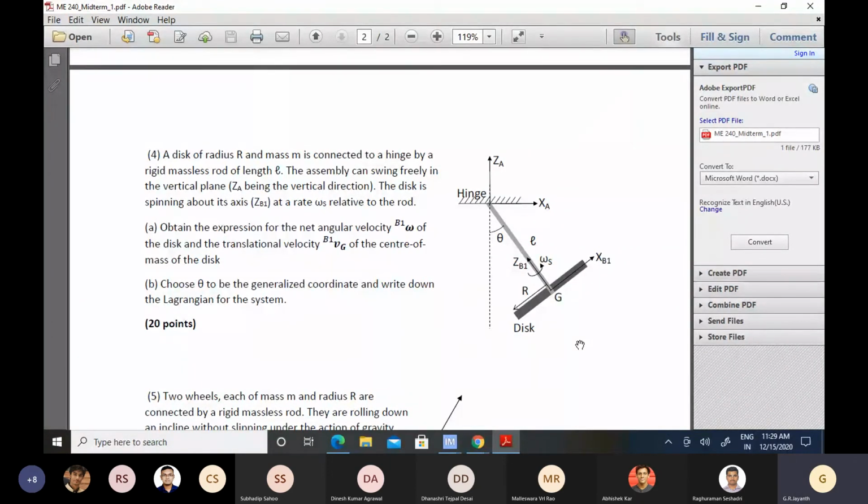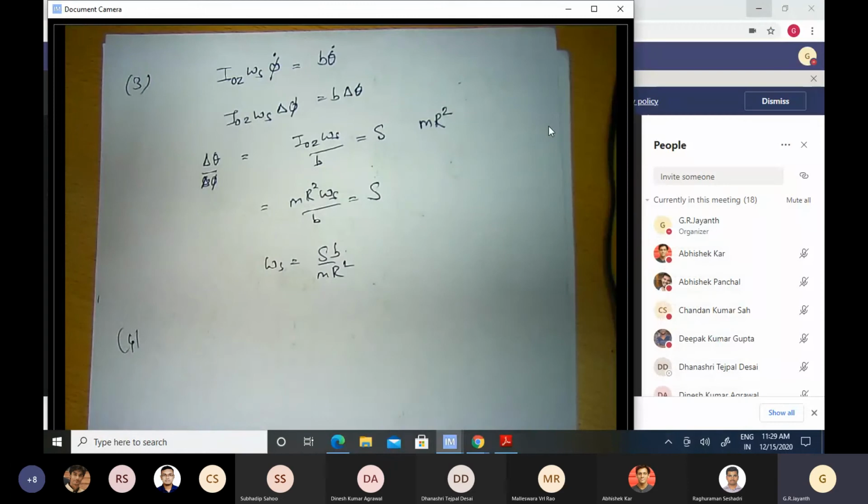Many of you spent a lot of time writing down some angular momentum conservation. It looked probably like maybe that reaction wheel or some such thing. I don't know what came up in your minds when you looked at this problem. Many of you have started with the reaction wheel. Many others have looked at it as a free spinning top. All sorts of different directions have been taken, none of which were relevant. Okay. So let us obtain the angular velocity omega b1. Okay, so let us do that.